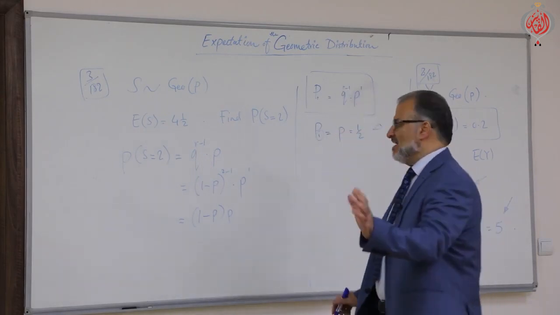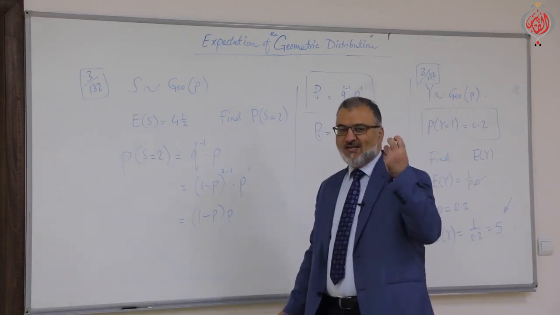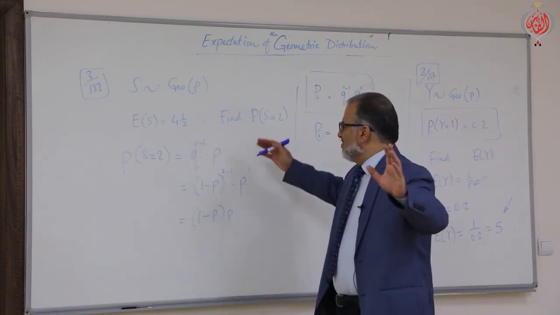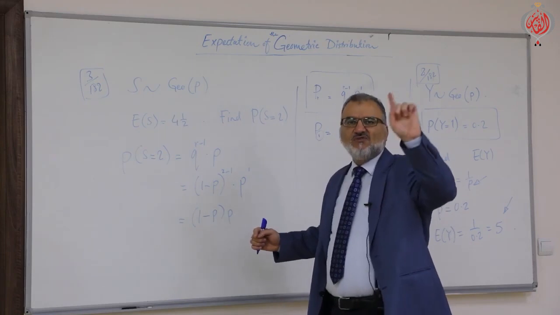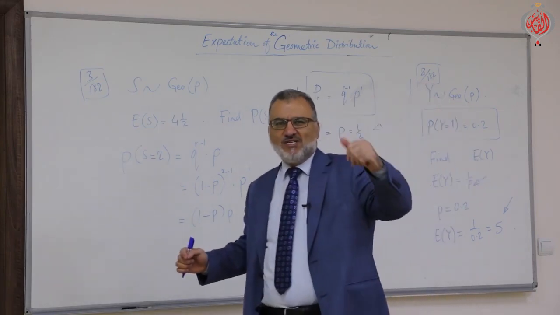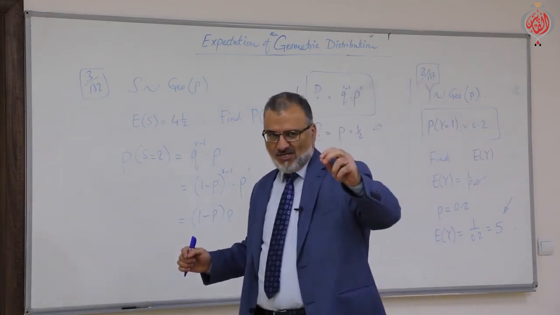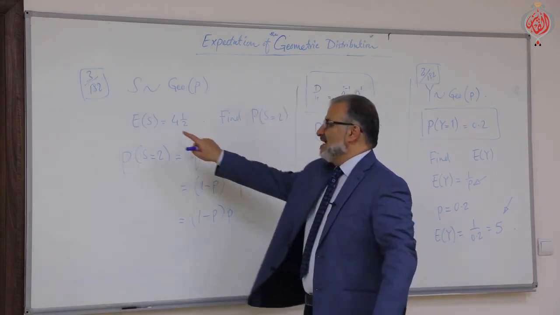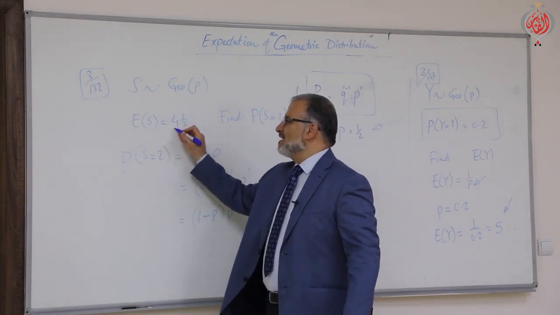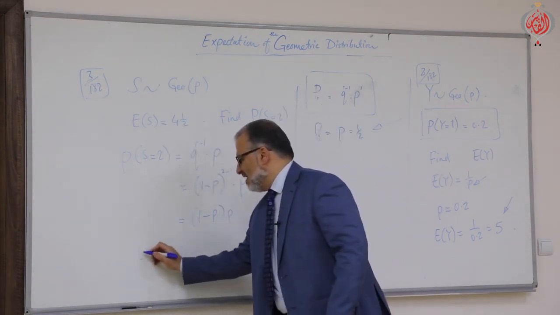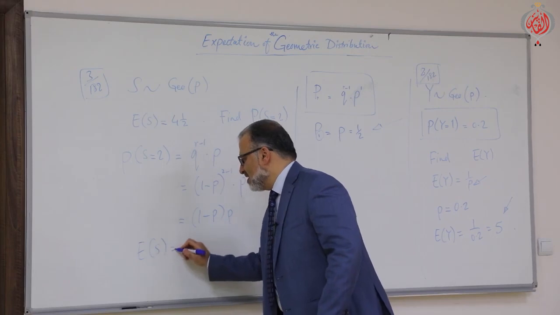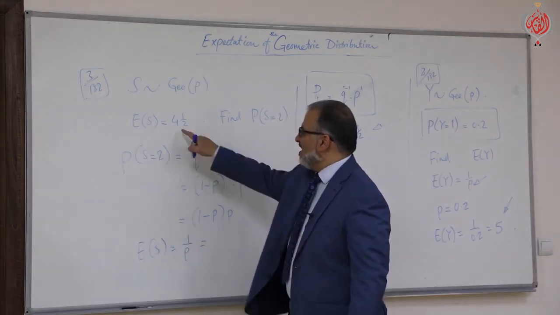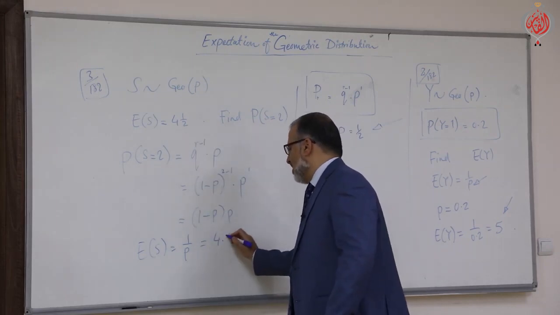I always told you, this is one of the general umbrellas of thinking. If you are asked to find one thing, you need one equation to find it. And that equation you will construct from the information given. What's the information given? E(S) equals 4.5. And as you know, E of S, the expectation of S, is nothing but 1 over P. And that value is 4.5.